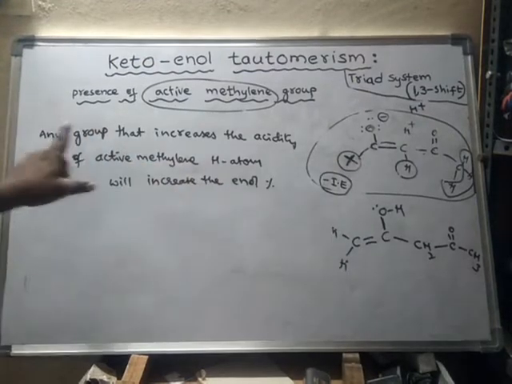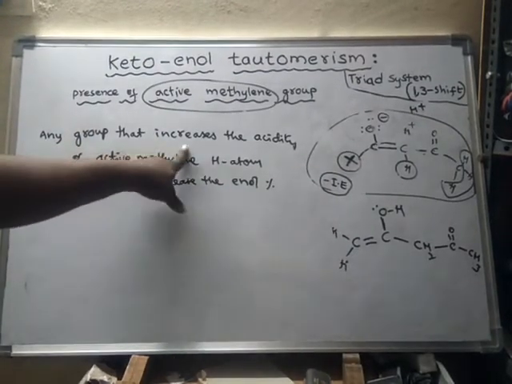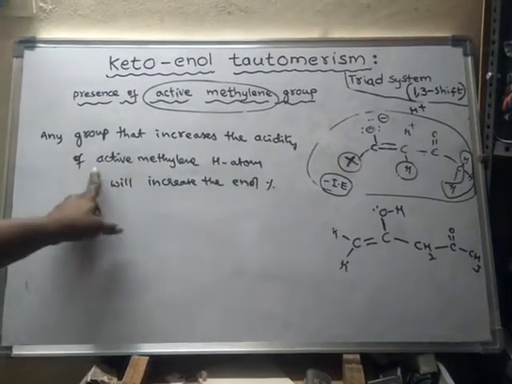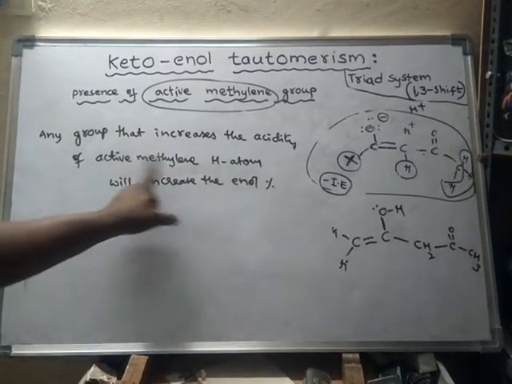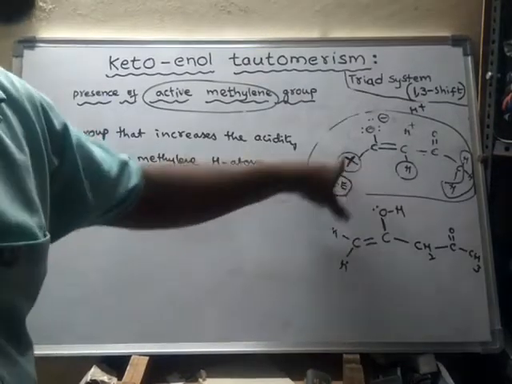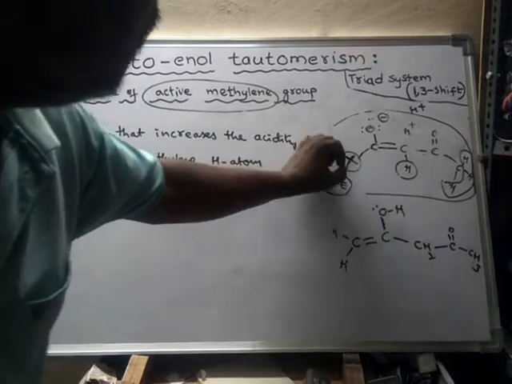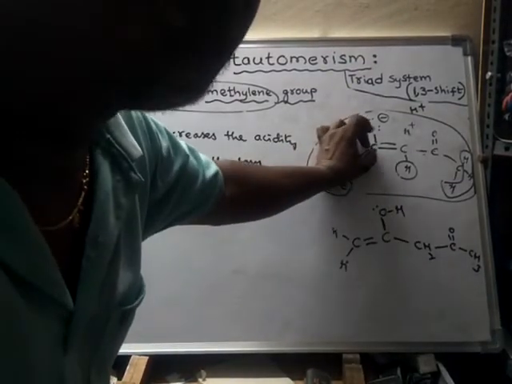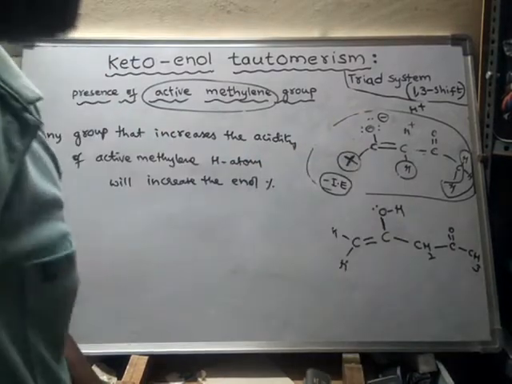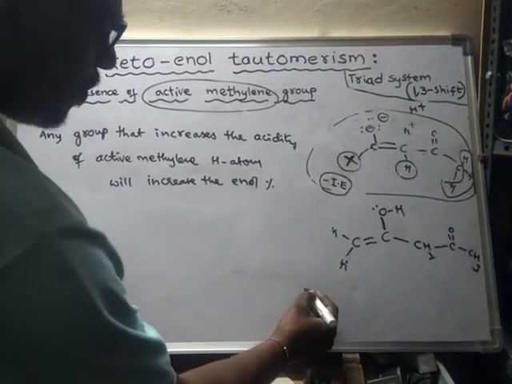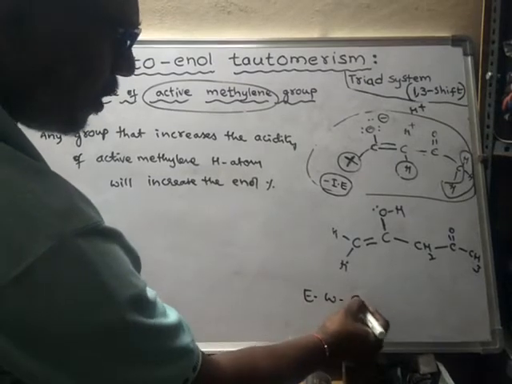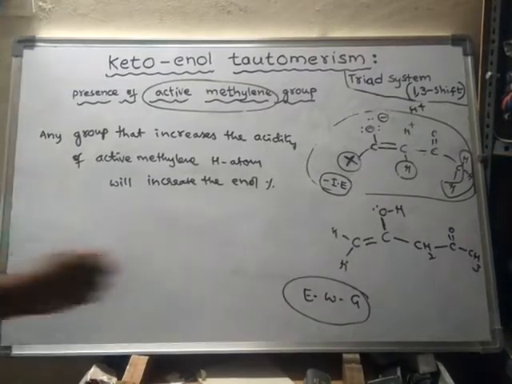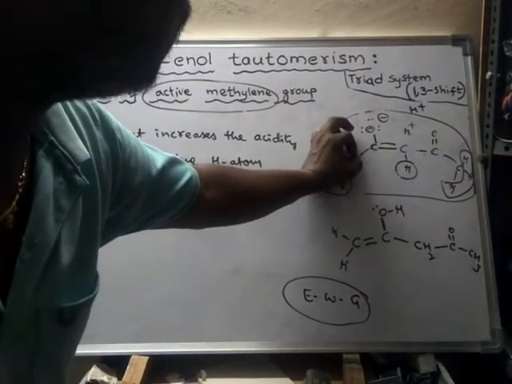So any group that increases the acidity of the active methylene hydrogen atom is an electron withdrawing group. Withdrawing group means it will take electron density from this carbon.